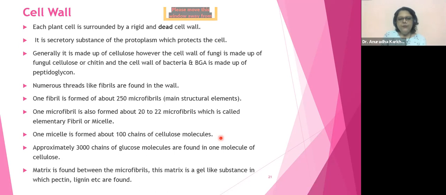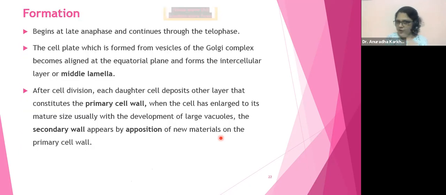There is a chapter called biomolecules wherein you will learn about it. Okay? Well, next one, formation. How does it take place? So, the cell wall formation begins at late anaphase and continues through the telophase. Okay? Yes, cellulose is therefore hard to digest. You're right, my dear Bhumi. Very right. Now, when does it form?